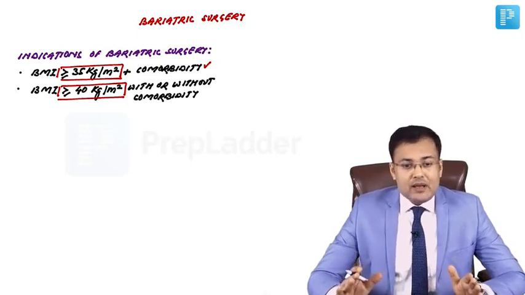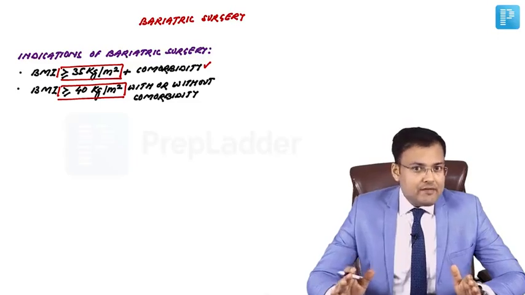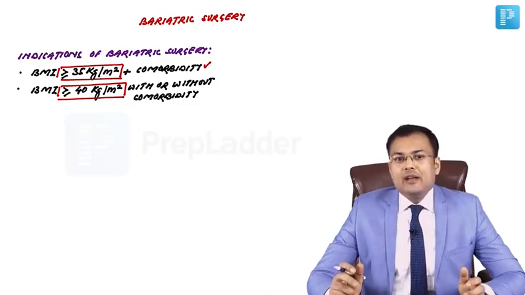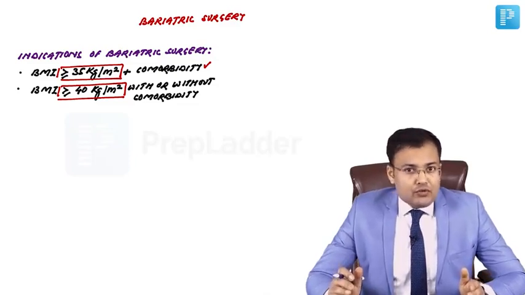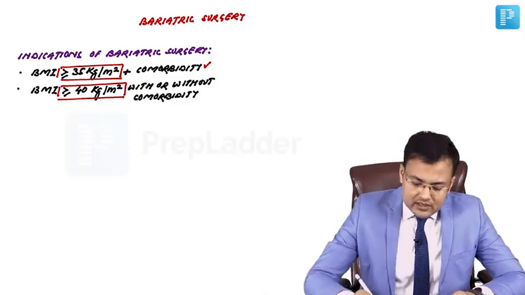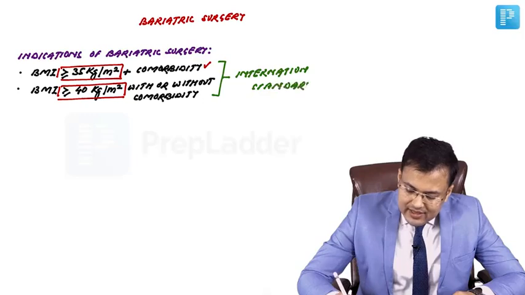It doesn't matter whether the patient has comorbidity or not. So first, BMI more than or equal to 35 kg per meter square with comorbidity, and BMI more than or equal to 40 kg per meter square with or without comorbidity. This is for international patients. So according to international standards, these are the indications.